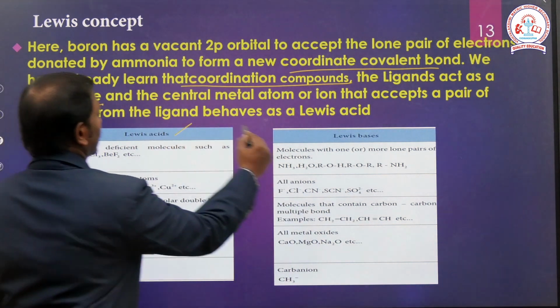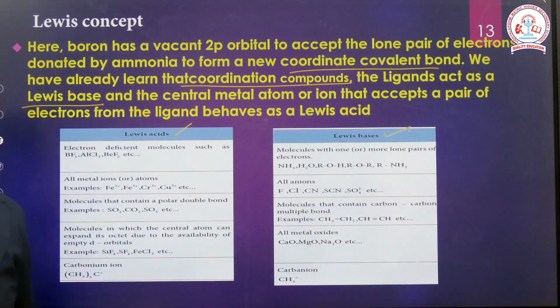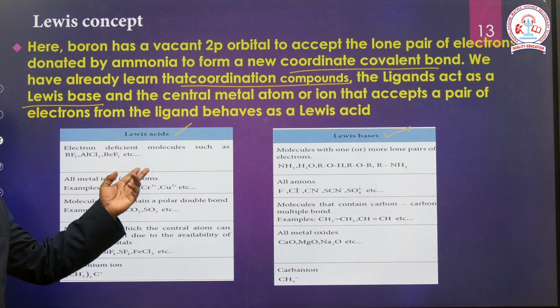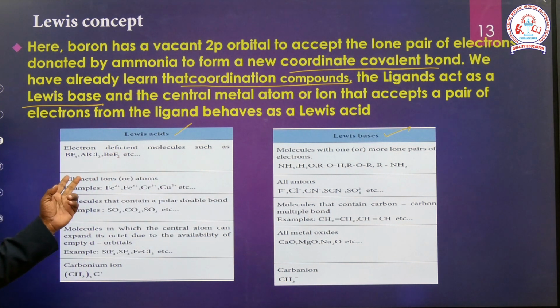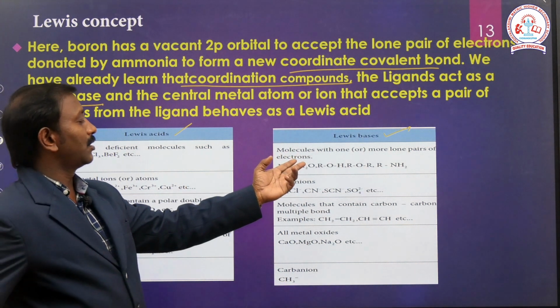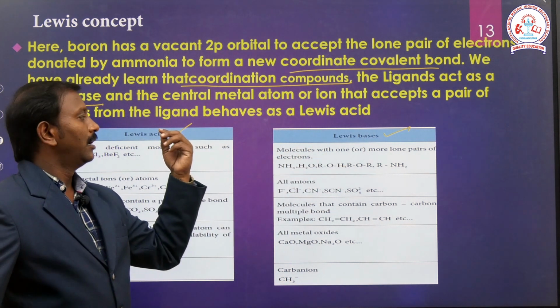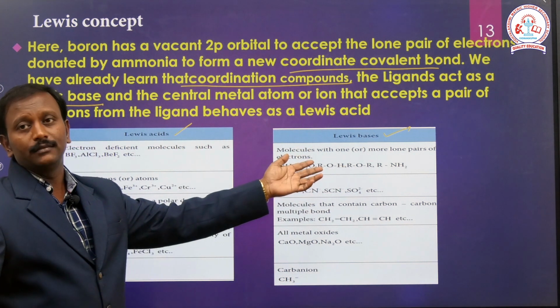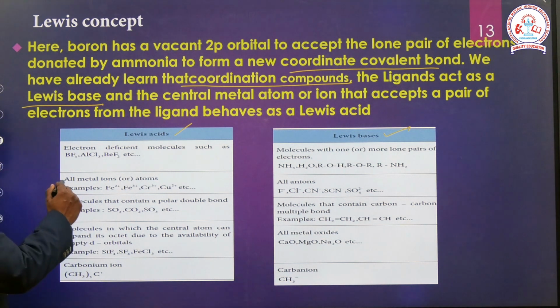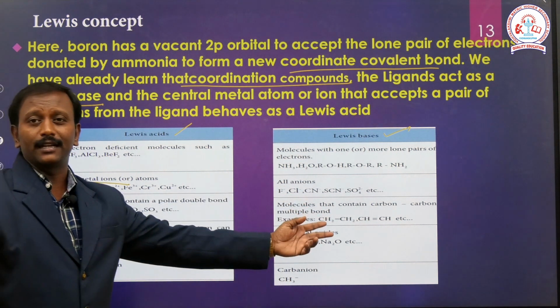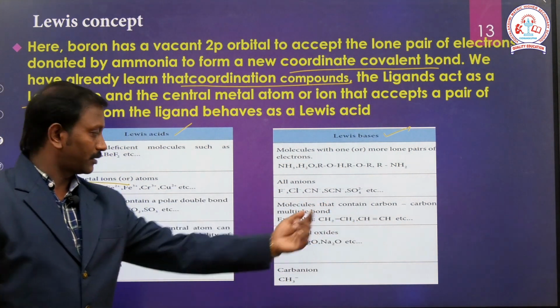Next, Lewis acids and Lewis bases. What is the difference between a Lewis acid and a Lewis base? A Lewis acid is an electron deficient molecule, which is why it receives electrons. A Lewis base is a molecule with one or more lone pairs of electrons, electron rich. All metal ions, due to their electropositive nature, receive electrons from an outer source. All anions are electron donors.